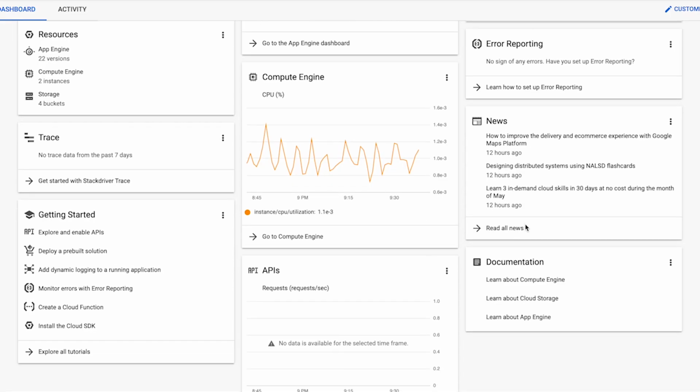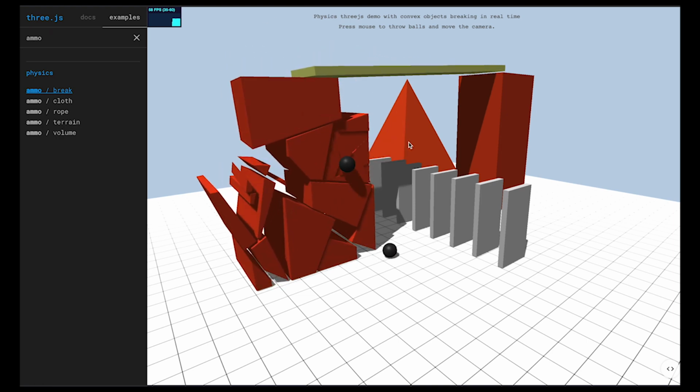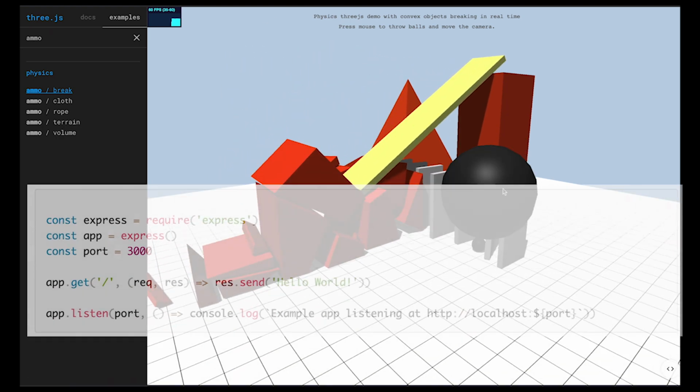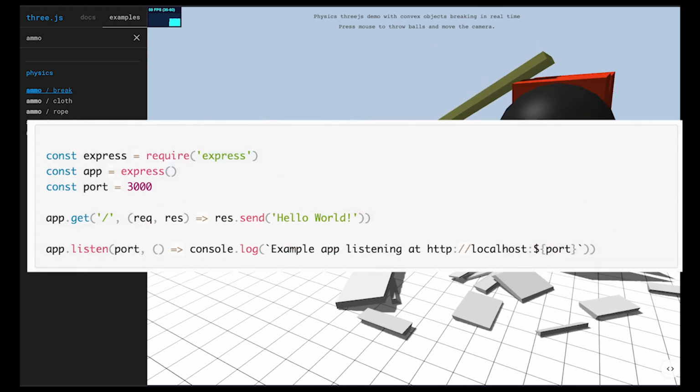Modern-day JavaScript developers now can build robust web apps, create 3D games, and even write a server entirely in JavaScript with just a few lines of code. So how did we get here?